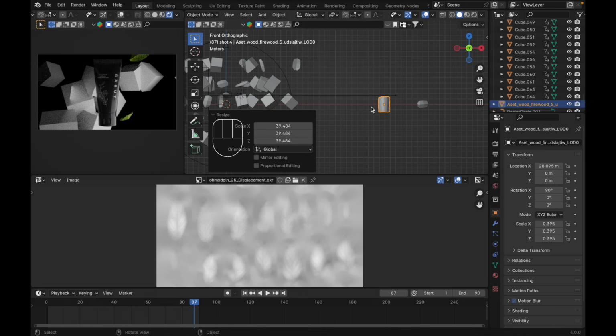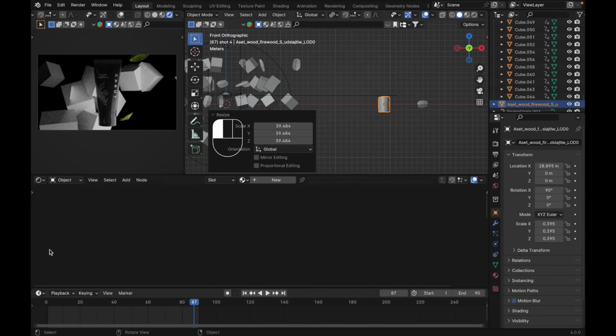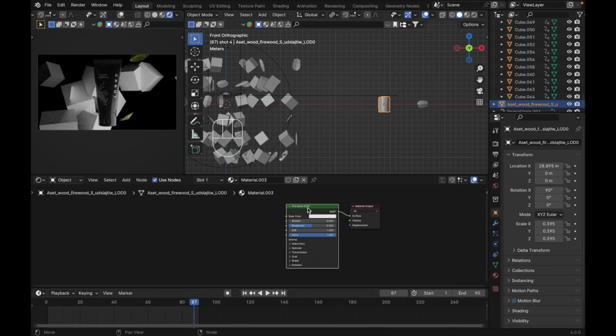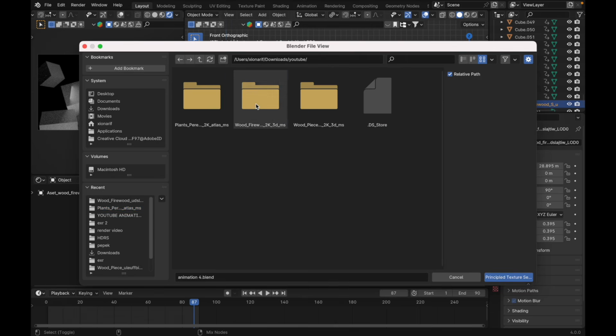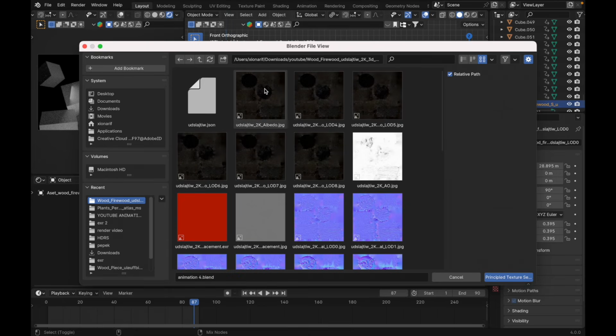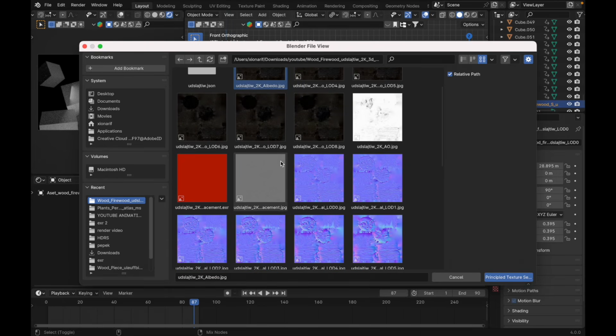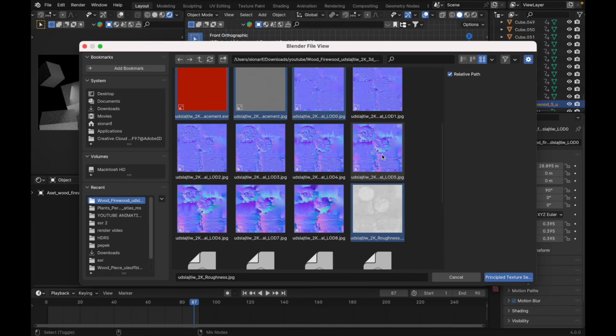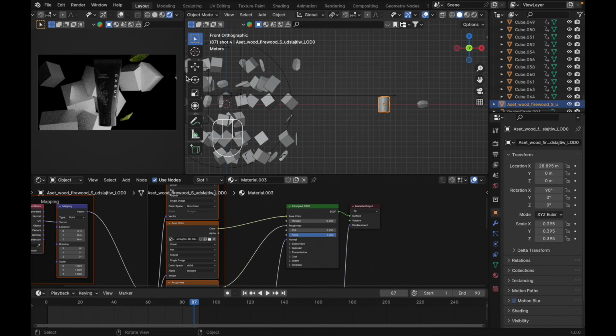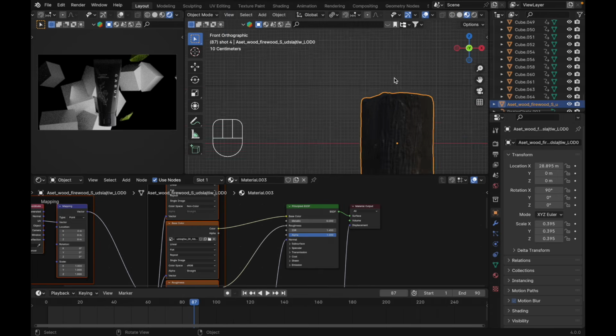Yep. And change this one to shader editor. Select this object and new material. Your furnace will be SDF. Shift Ctrl T. And change to firewood here and select this one and this one, displacement, this one, and the roughness. Yep, just like this. Let's see at the material preview. Yep, we have our charcoal over here.